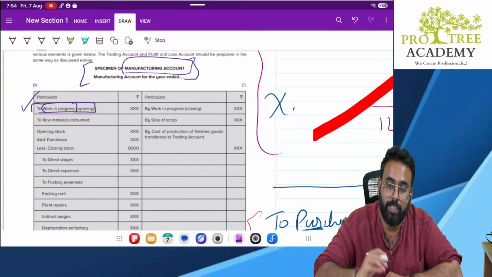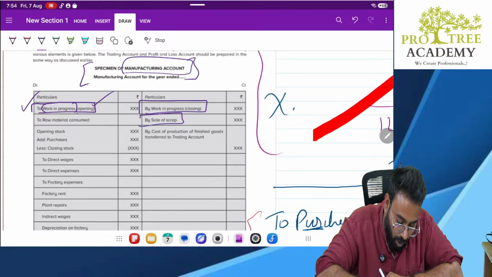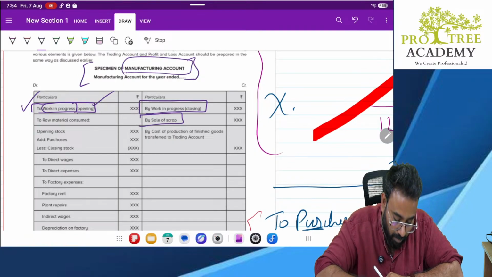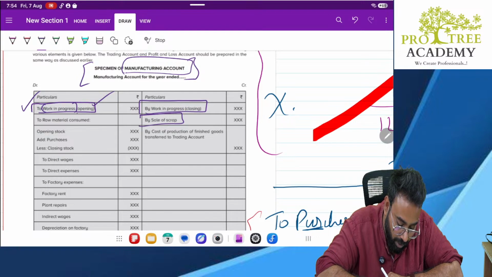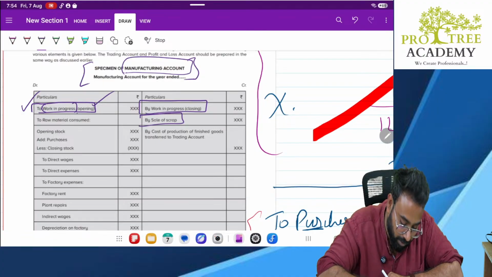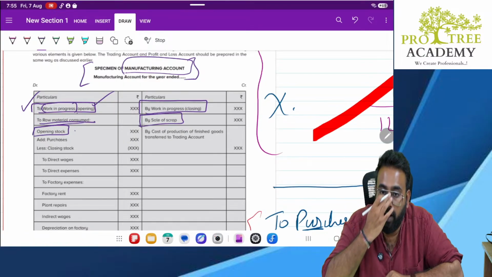Then sale of scrap will come. Understanding? Yes. Next, raw material consumed will come. So what are the raw material that got consumed today? Sugar and water. So that will come. So under raw material consumed, there will be opening stock, there will be purchases, there will be closing stock. So opening stock plus purchases will be added, closing stock will be reduced. Then only we'll get to know cost of raw material consumed.